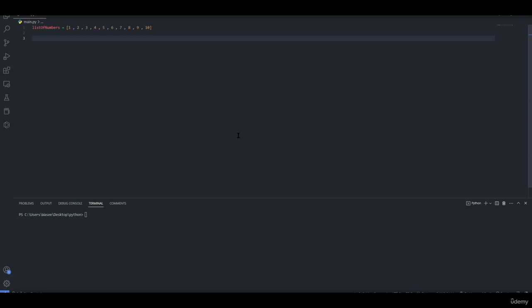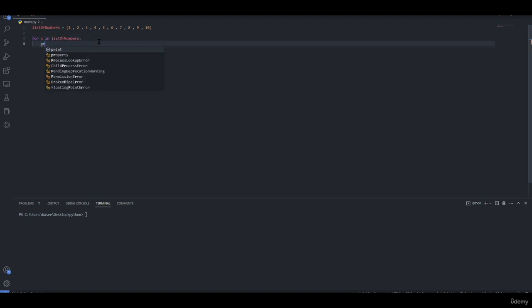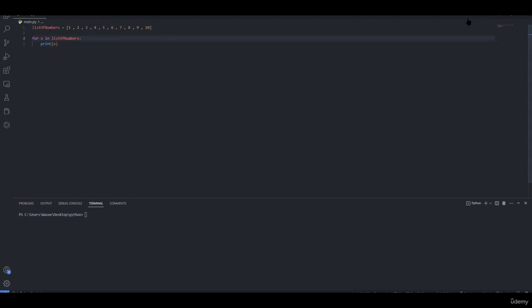I'll be showing a simple example on using a for loop in Python. So we have the list of numbers, the array in here, and we want to use a for loop to print each number on a line by itself. So for x in list of numbers, print x. Simple as that. As you can see, we have each number on a line by itself.